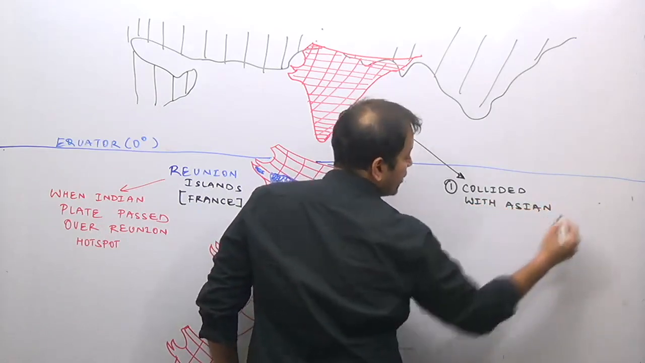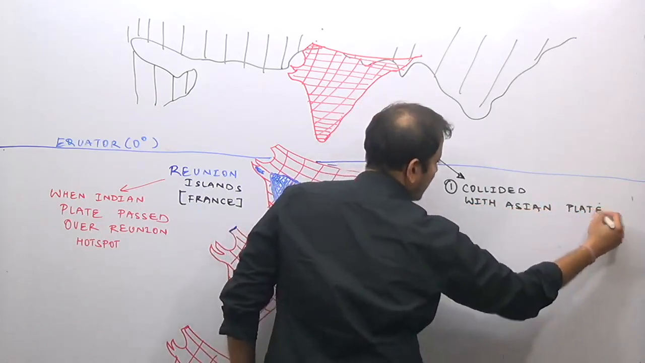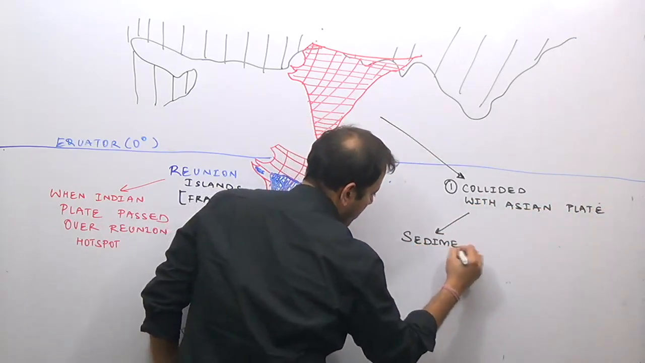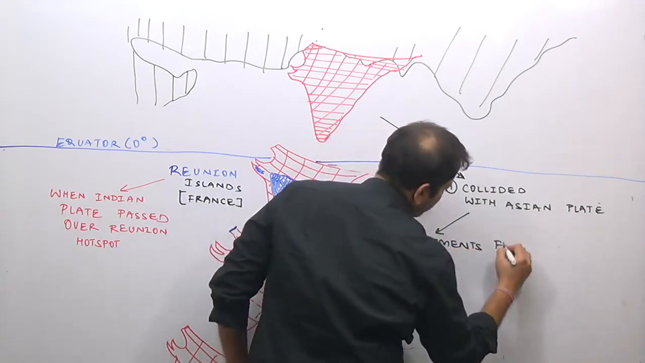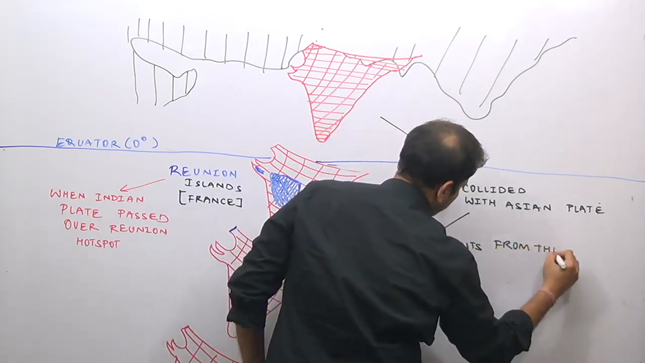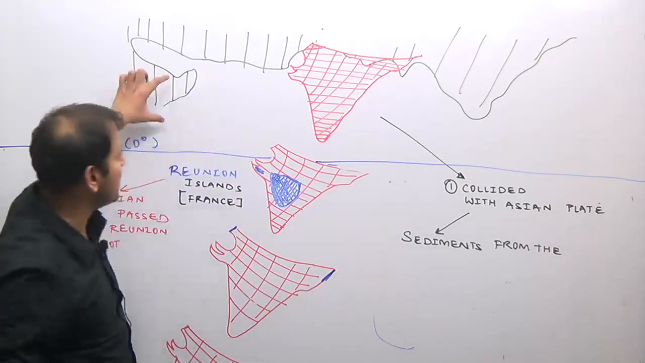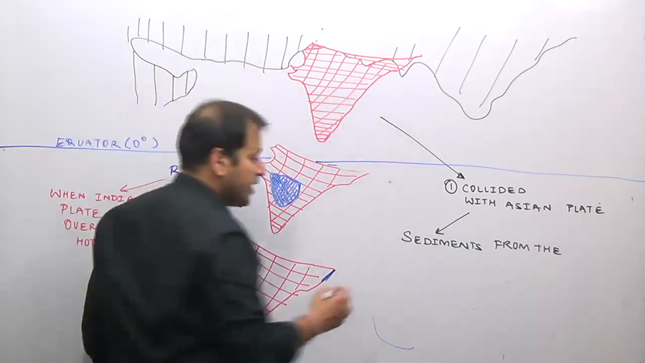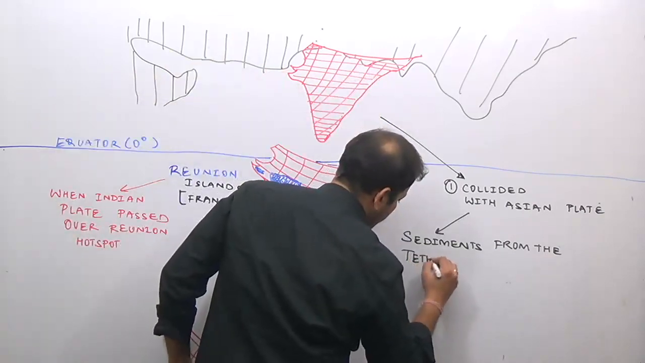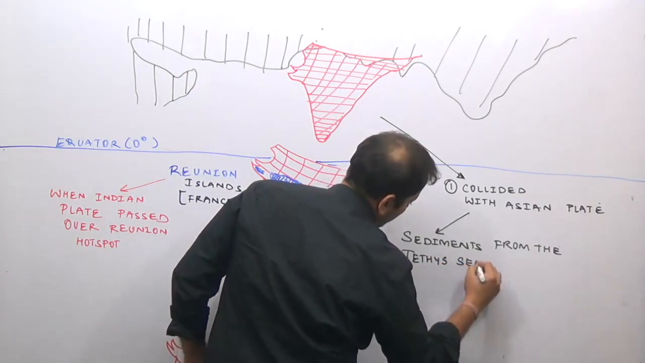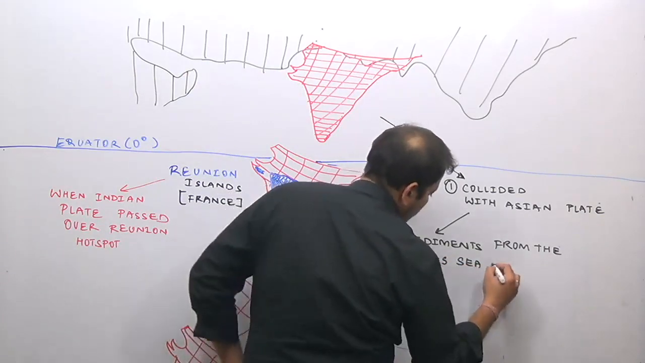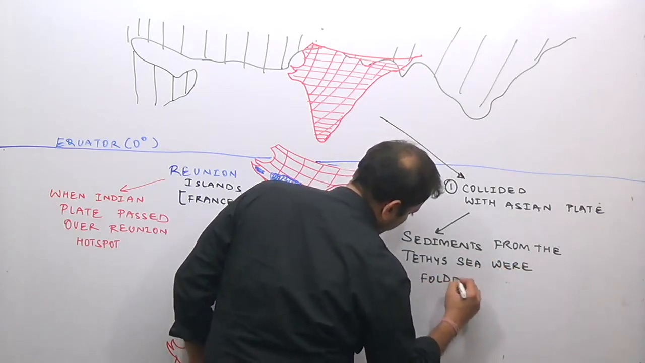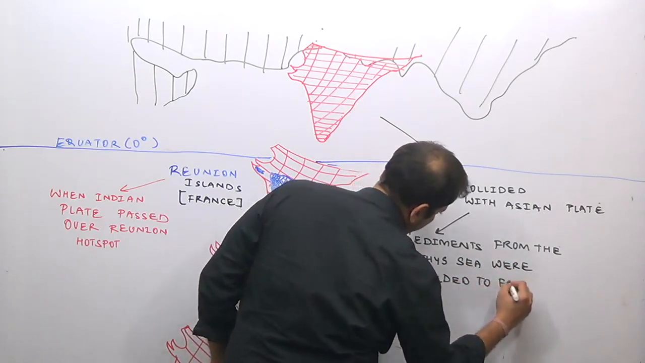With the collision of the Asian plate, the sediments from the Tethys Sea region, that is the sea which was lying between the Indian plate and the Asian plate, were folded to form the Himalayas.